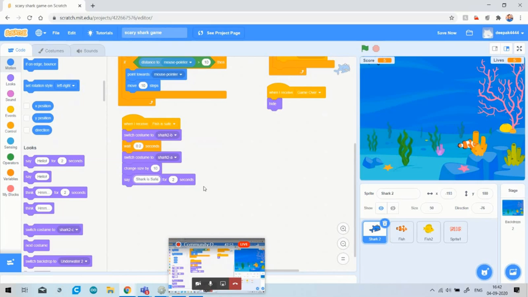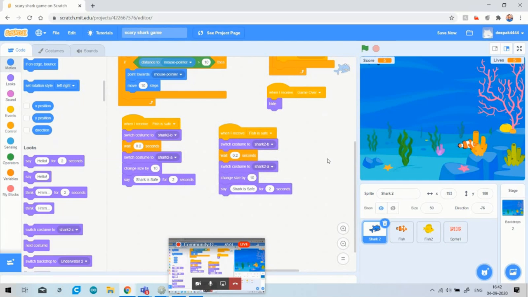Okay, same concept for the toxic fish. You can see that, just duplicate it. Now I will change the message here. What message is fish is toxic? Now all things will be the same, but here the size will be negative, because now the fish is eating the toxic fish. Now the message will change.